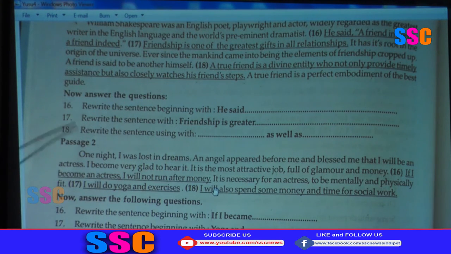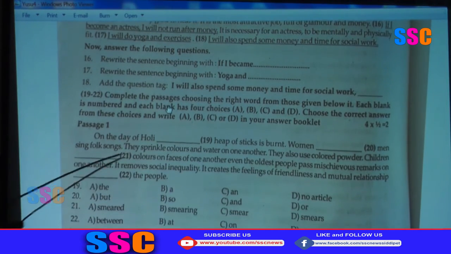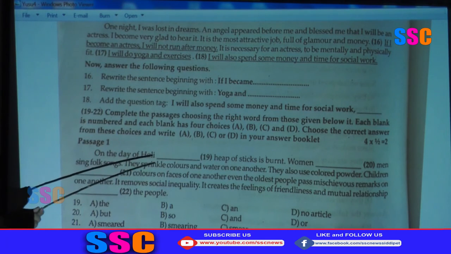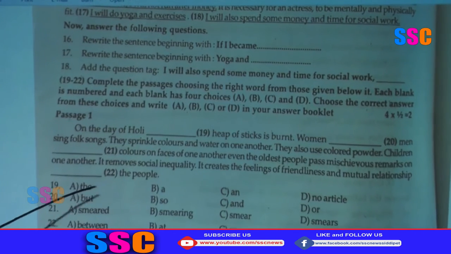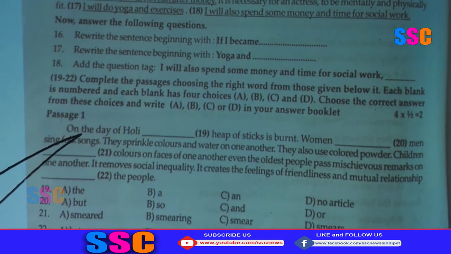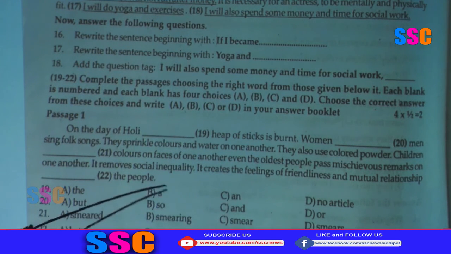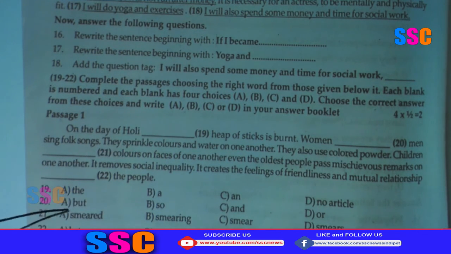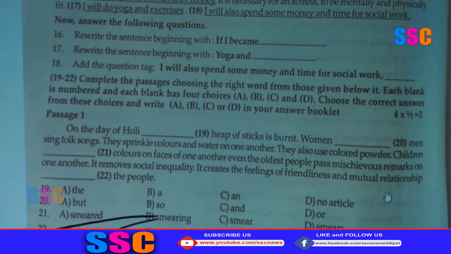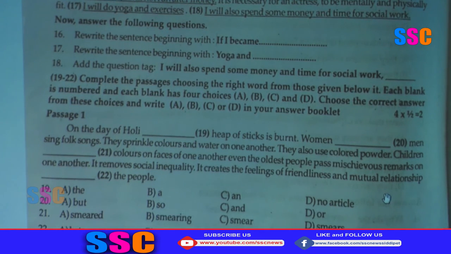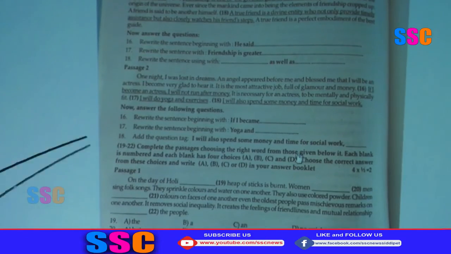Okay, next question number 19 to 22. A small passage with 4 blanks. For blank 19, the 4 options: the, a, and no article. Regarding articles, you can write easily. One day of Holi, dash, heap. The, a, and no article. Which is the right answer? A heap. Like that conjunction, verb form: smeared, smearing, smear, smears. Between, at, on, prepositions. Like that, sometimes they change.